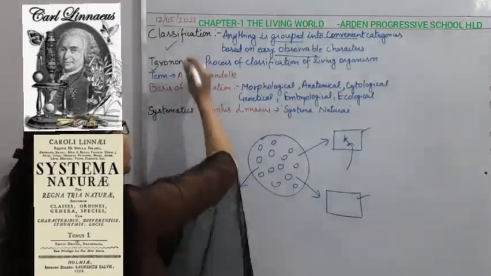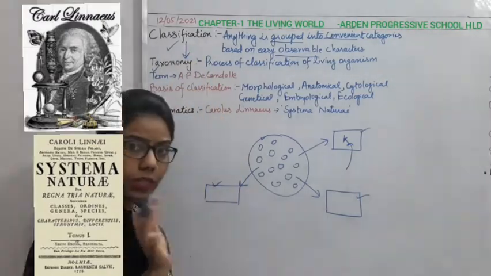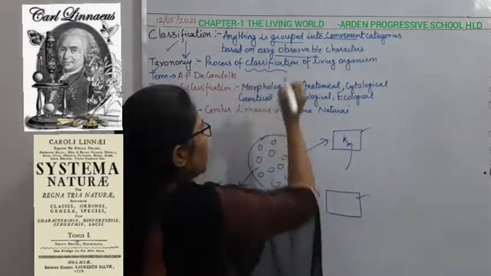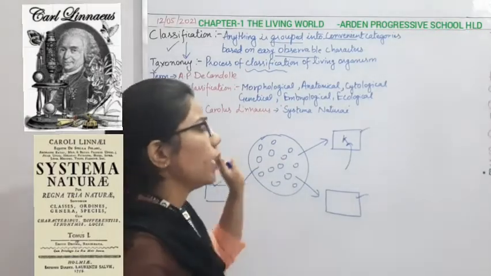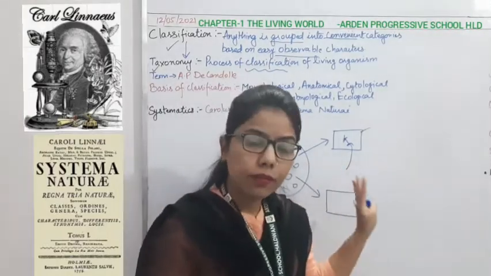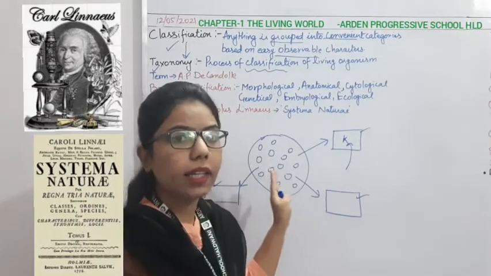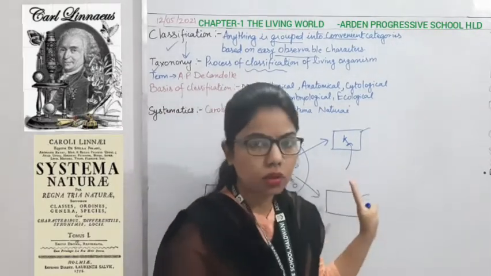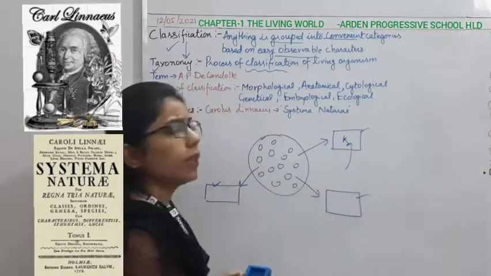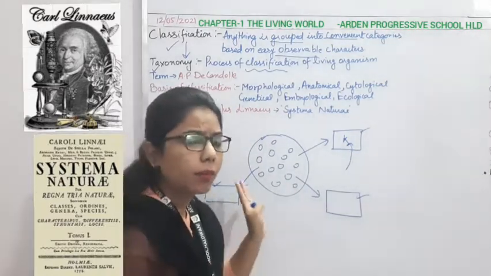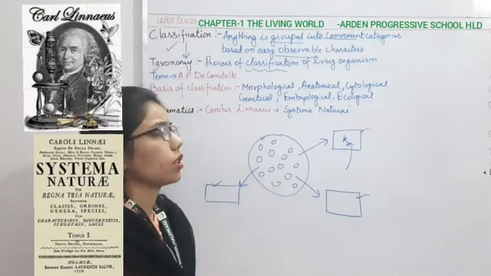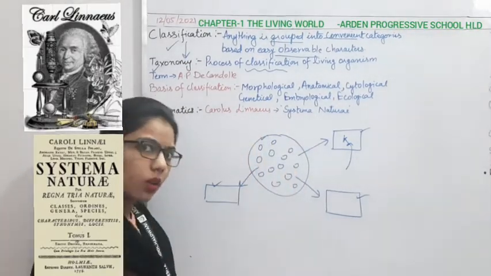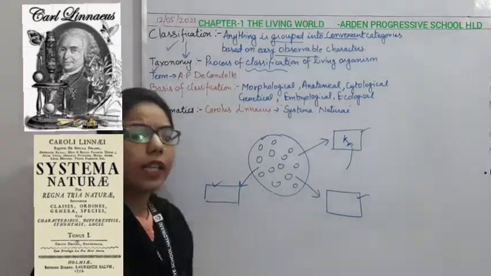Now again, when we are talking about the scientific classification of all the living organisms, it is the science or the process in which we are using the principles and the procedures. These are the principles and procedures for the classification, how we are going to classify this whole thing. So it comes under taxonomy.